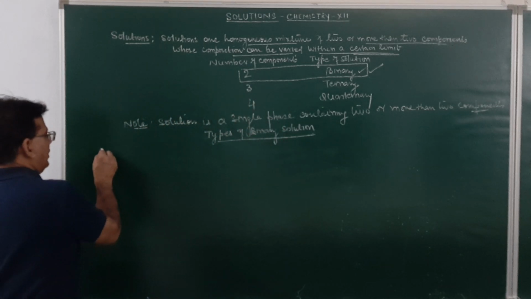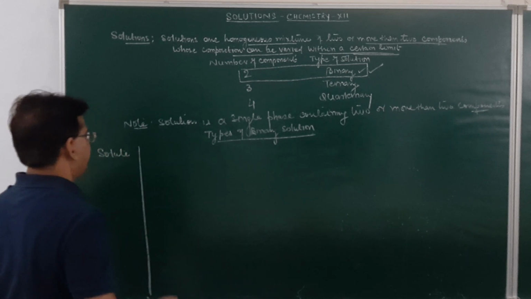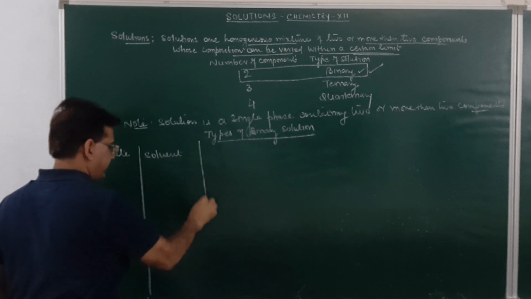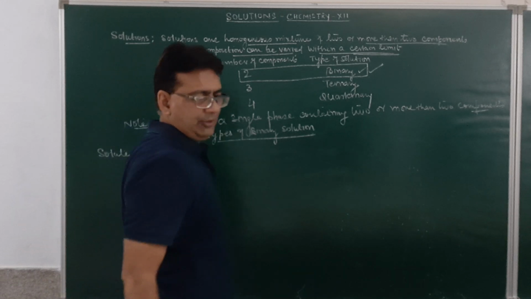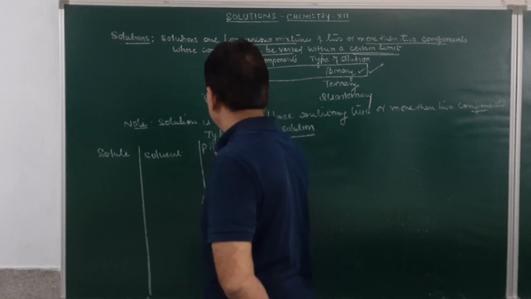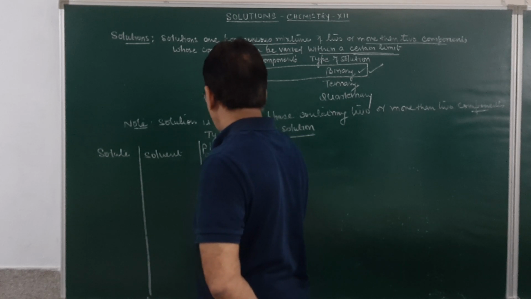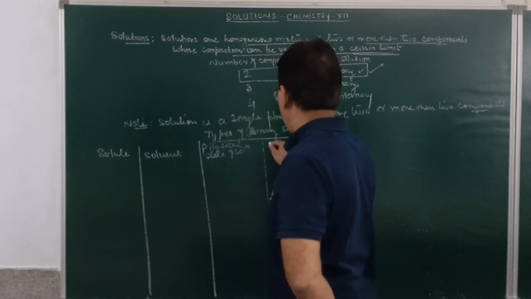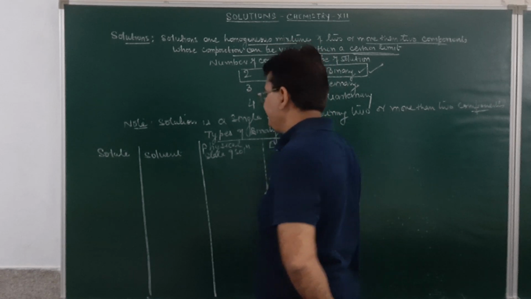So we'll make a table of solute, solvent, and the physical state of the solution, along with an example.